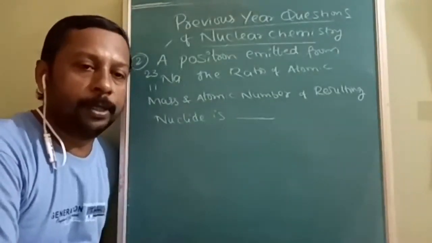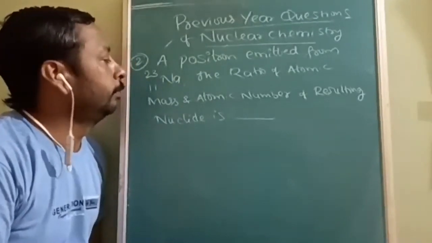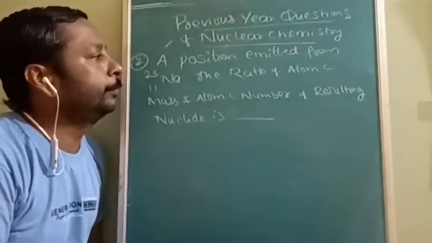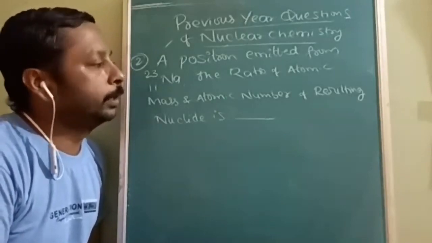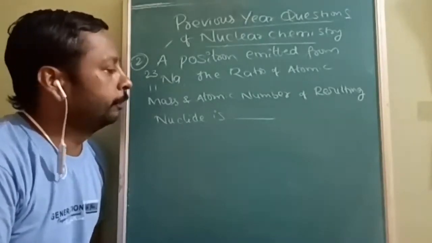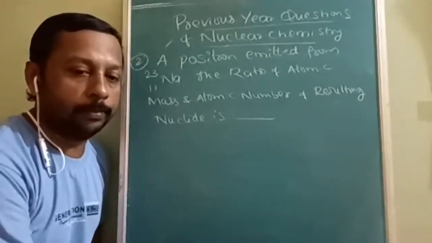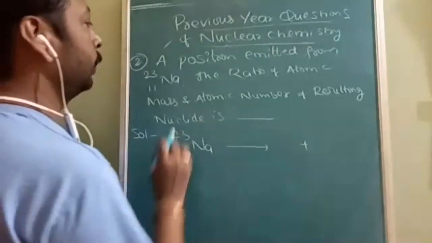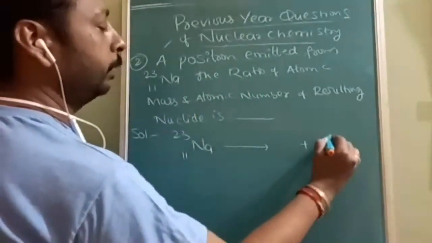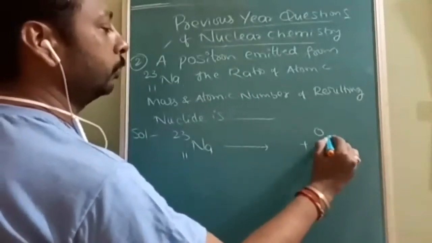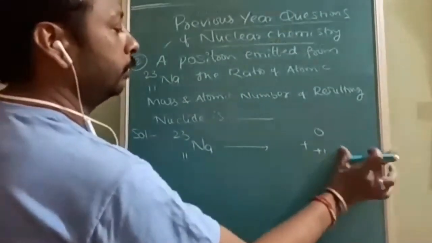Okay, next question: a positron emitted from 11 sodium 23. What is the ratio of atomic mass and atomic number of the resulting nuclide? In this question, sodium is losing the positron. Positron will be +1 beta 0, or you can also write +1 e 0.